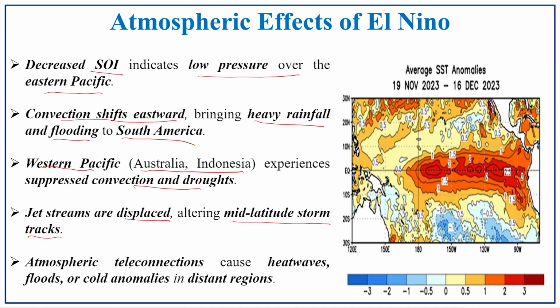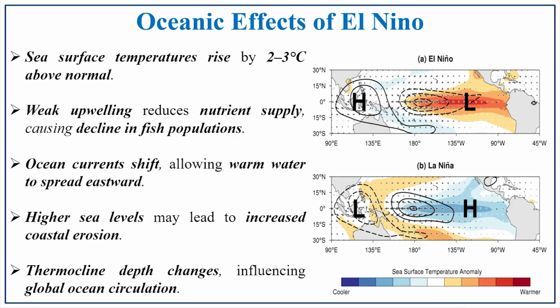The atmospheric teleconnections cause heat waves, floods, and cold anomalies in distant regions. It does not only affect the western Pacific coast alone, it also travels towards faraway regions, affecting other distant regions also. Ocean effect of El Nino: the sea surface temperature rises 2 to 3 degrees Celsius above normal.